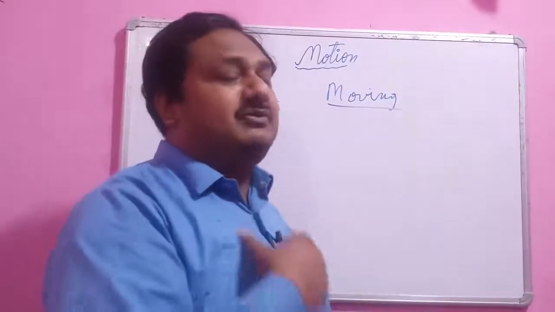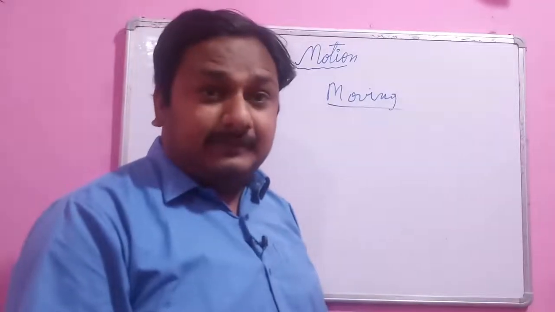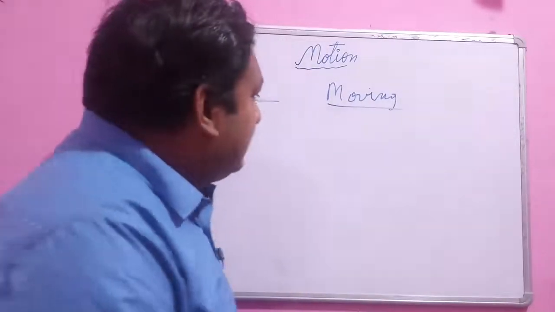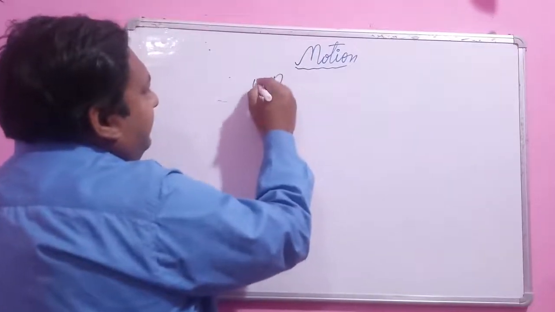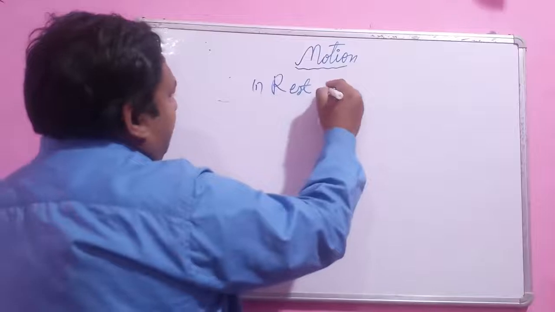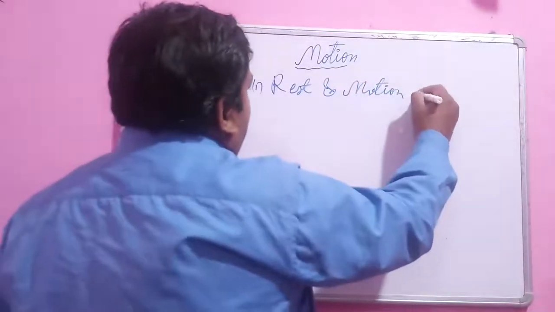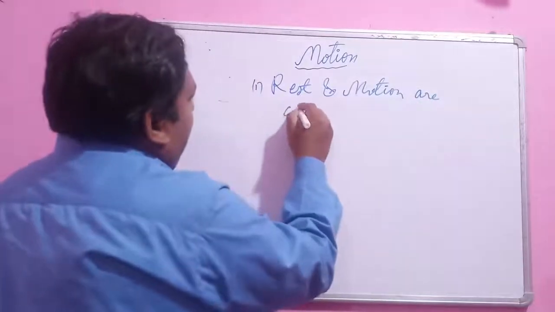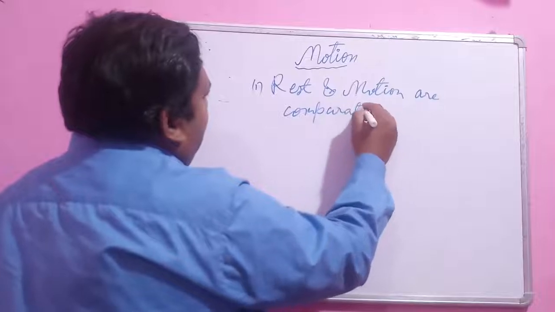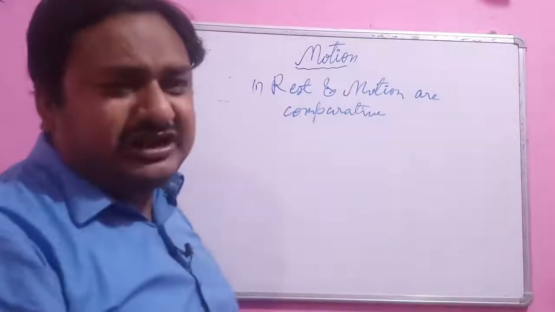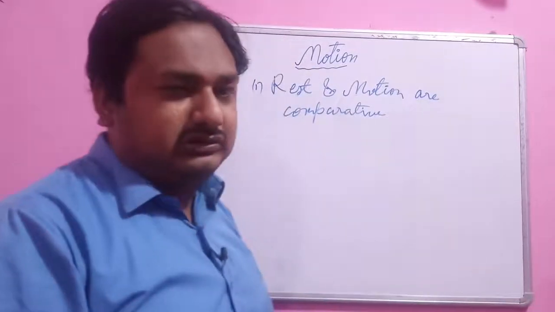So the first point is that rest and motion are comparative. It depends on the position of the object, or you can say the observer. An observer is a person who sees and experiences the motion.